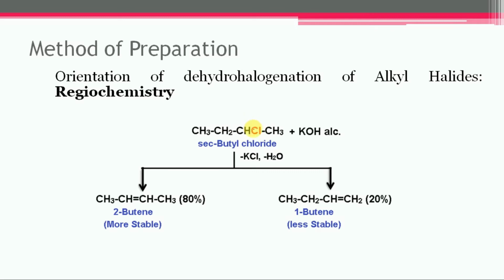In this case, two products are possible. The first one is 2-butene, which is the most stable and formed at about 80%, and the second one is 1-butene, which is less stable and formed at about 20%.